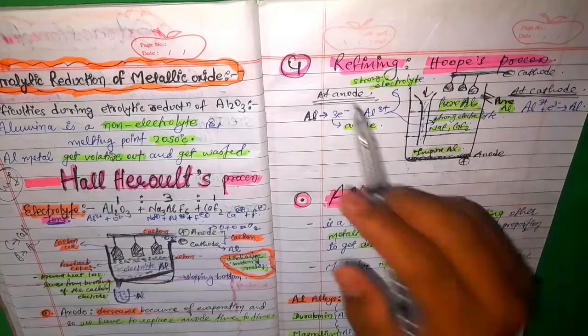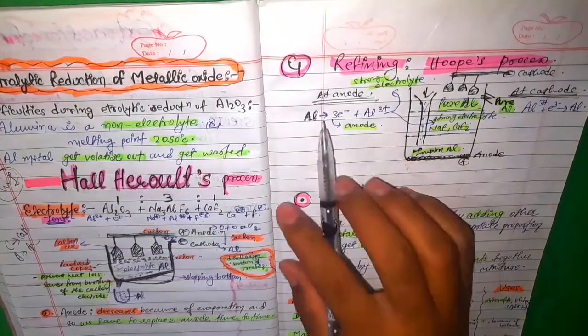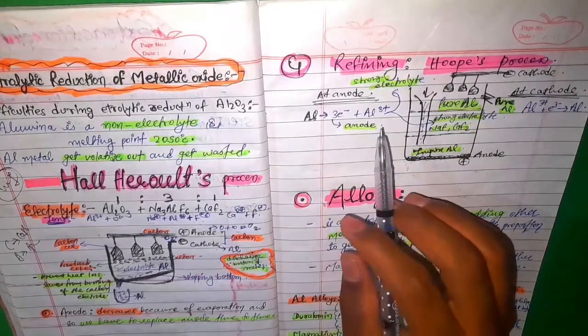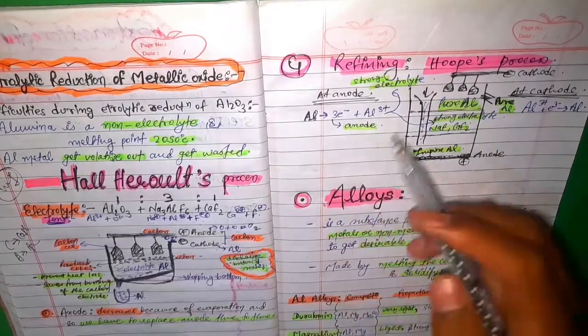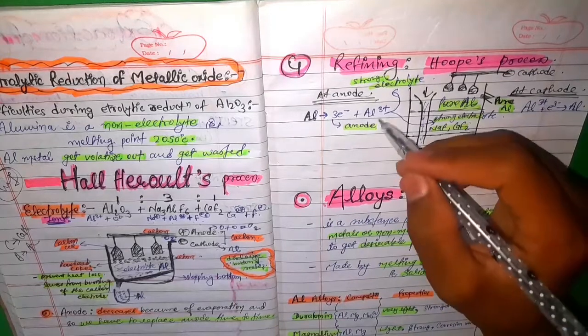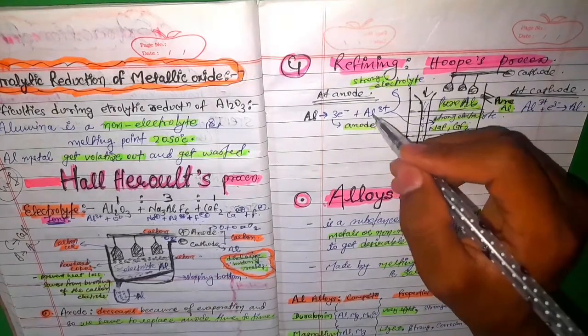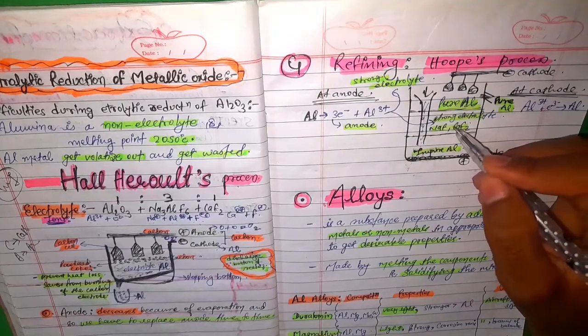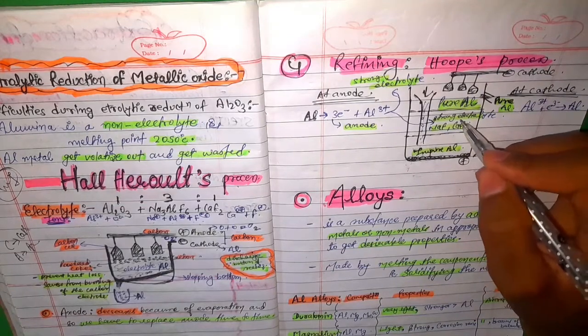Now the process at the anode and at the cathode: at the anode, aluminium will lose 3 electrons to form aluminium 3 plus, so it will move towards the cathode. Aluminium is positive, now Al3+, so it will move through the electrolyte into the second level, that is the electrolyte.